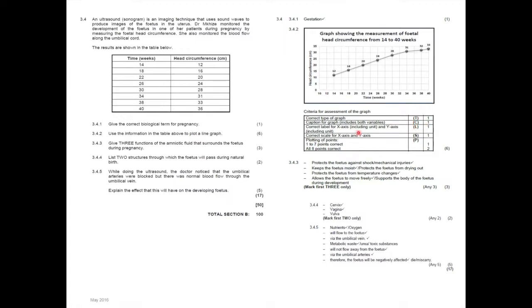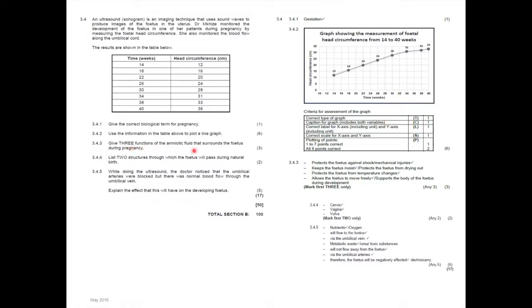That was correct. Your scale was correct, 5, 10, 15. And here it should have been 10, 20, 30, 40, 50. Here the scale is incorrect in the memo. And then all your 7 plotting points were correct. You got all 8 plotting points were correct. You got 2 marks. And 1 to 7, you got 1 mark. Make sure you use a ruler and you join your plotting points with a ruler for a line graph. That's easy, 6 marks.